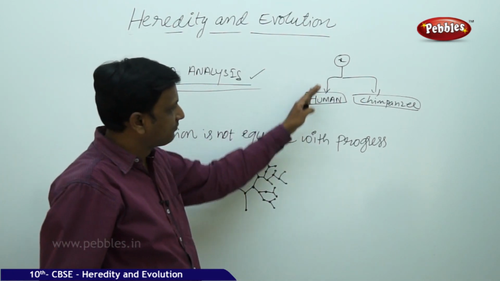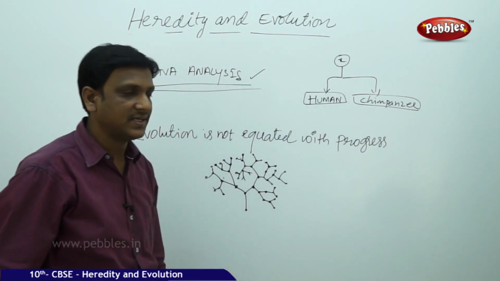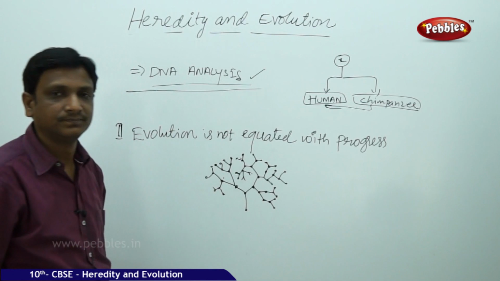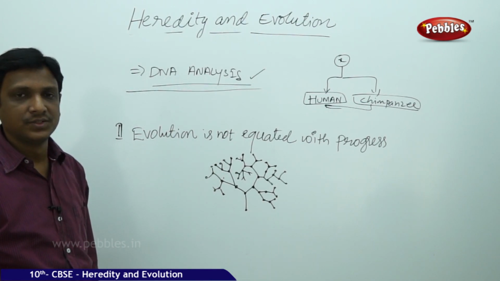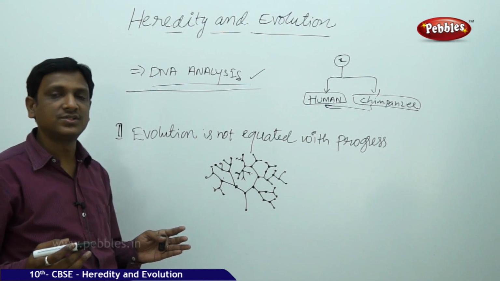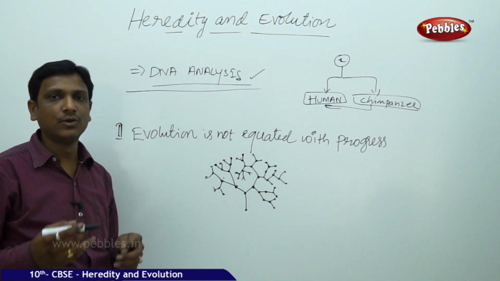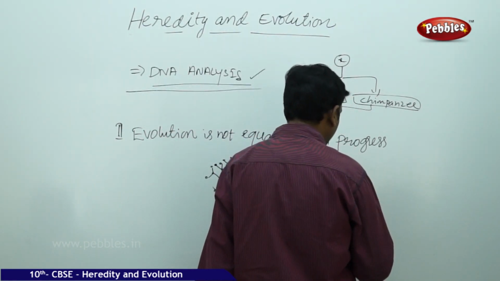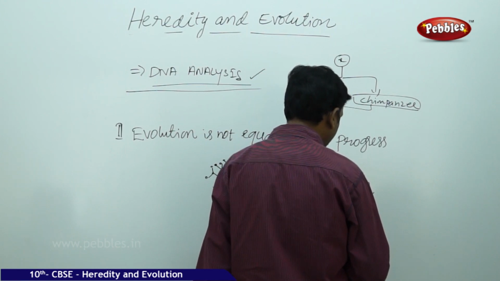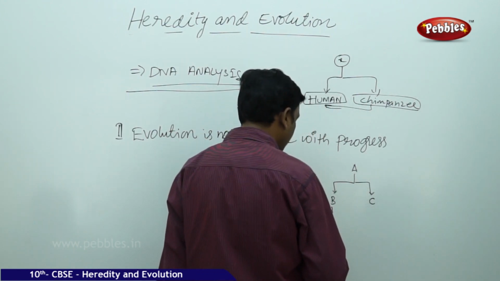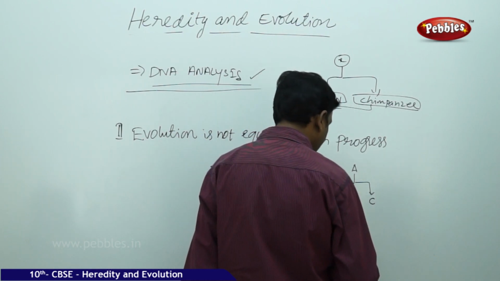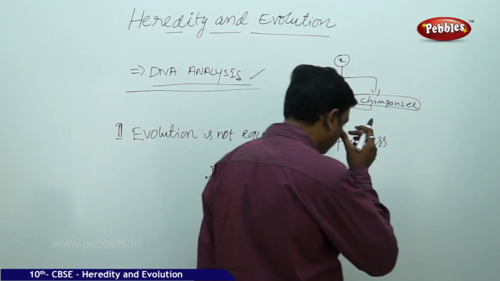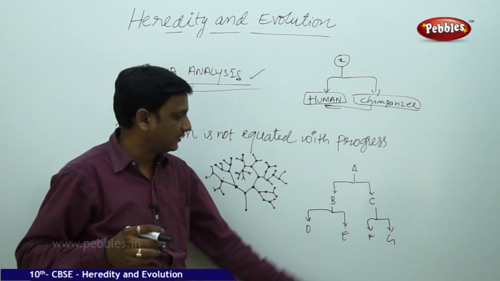So, over a number of generations, the changes have come. It doesn't mean that we evolved from the chimpanzees. So, from a common ancestor, two different species may evolve. They will be closely related. Say for example, here A is there. From A, B and C have come. From B, D, E have come. From C, F, G have come. So this is the way they are evolved.